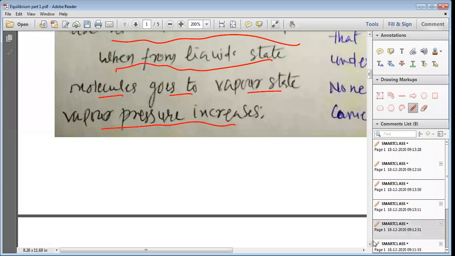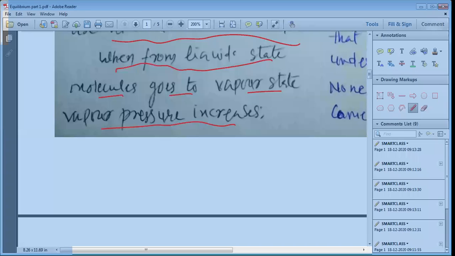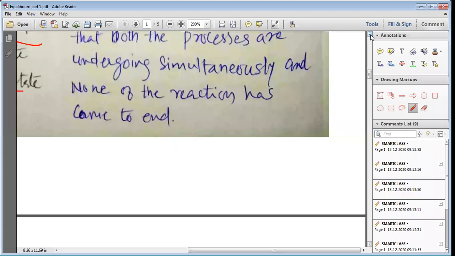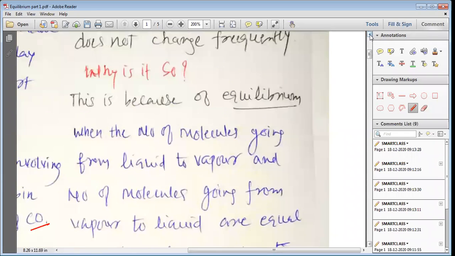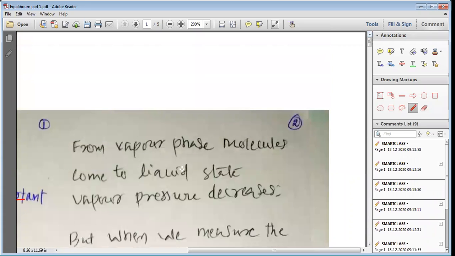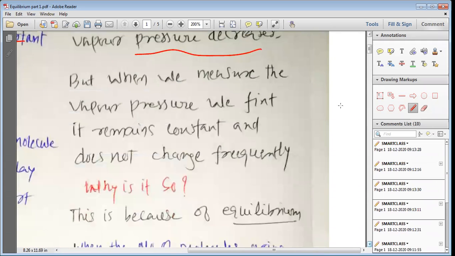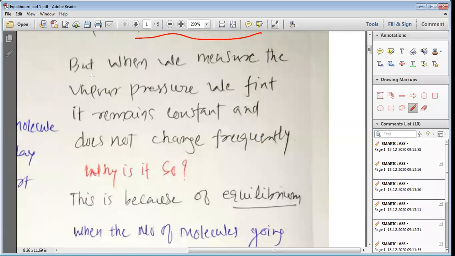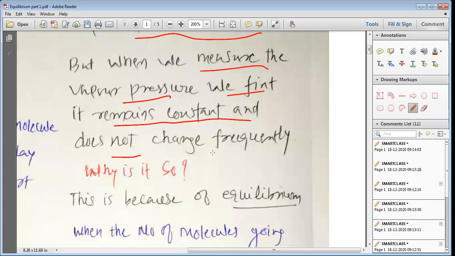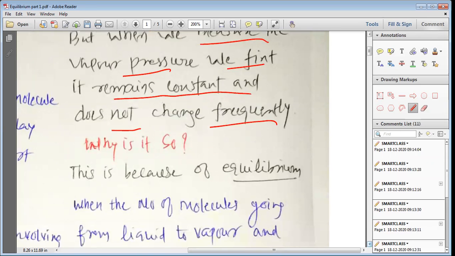So when molecules from the liquid state go to the vapor state, it's obvious that as the number of molecules increases in the vapor phase, they create more vapor pressure and thus the vapor pressure increases. From the vapor phase, molecules come to the liquid state and vapor pressure decreases. But when we measure the vapor pressure, we find it remains constant and does not change frequently. After some time we find that the vapor pressure remains constant.